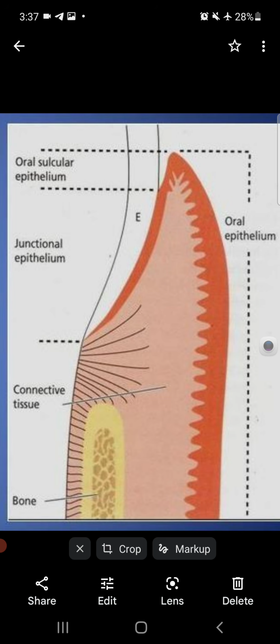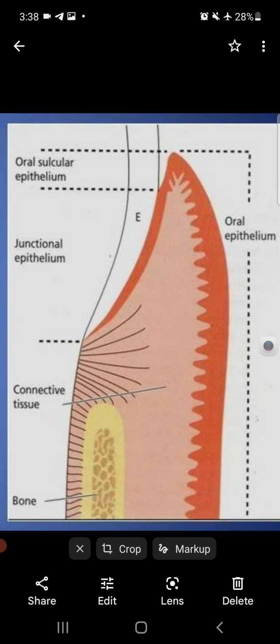Second is the sulcular epithelium, which is present in the gingival sulcus. Here in the diagram, E is the oral sulcular epithelium, which covers the gingival sulcus, and this epithelium is not attached to the tooth because it is present in the sulcus. This is known as oral sulcular epithelium, and this is non-keratinized. It may become keratinized in two conditions: if bacteria are completely eliminated from the sulcus, and another condition we will discuss further.